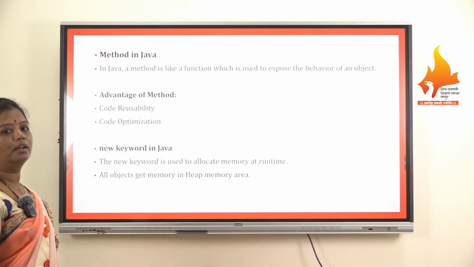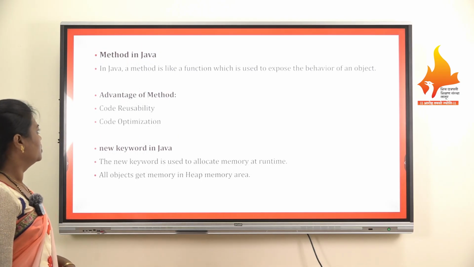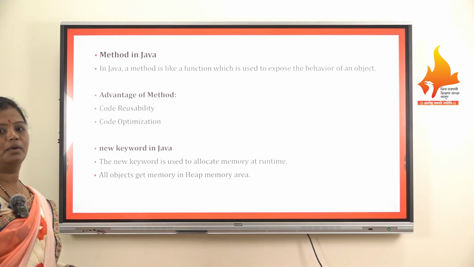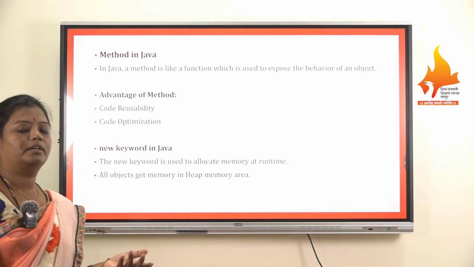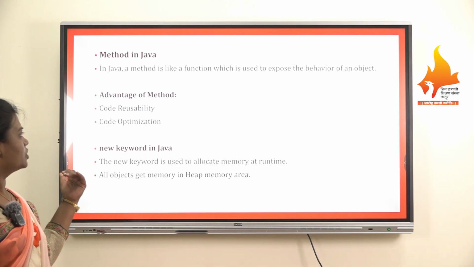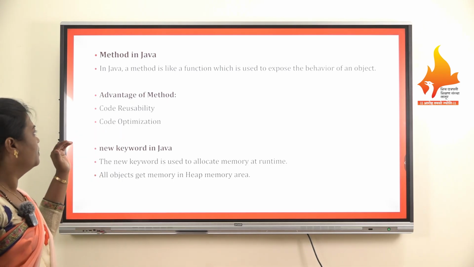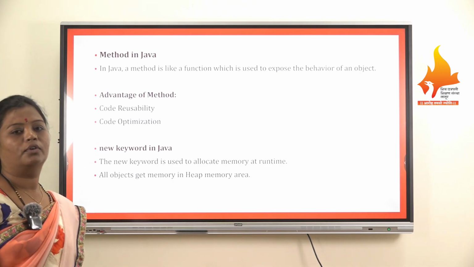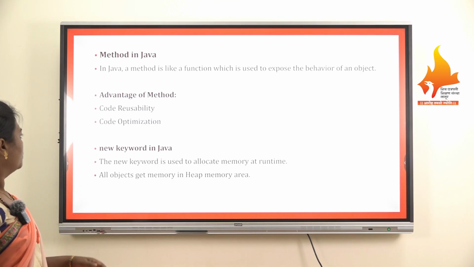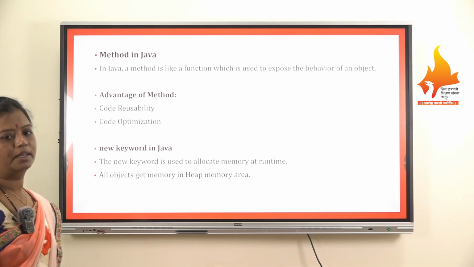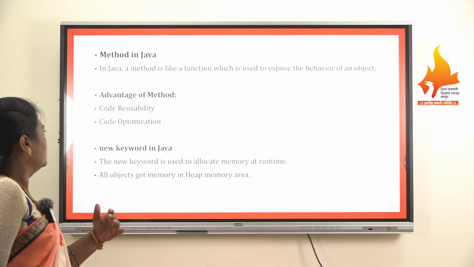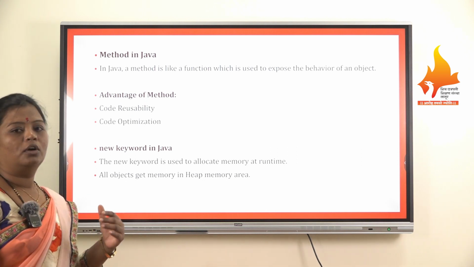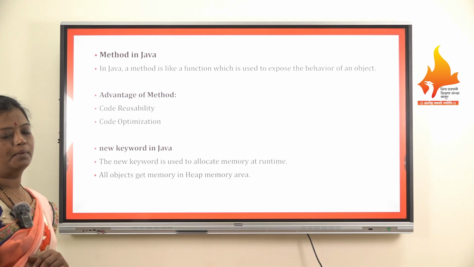So what is a method in Java? A method is like a function. In C programming or C++ programming, we call them functions, but in Java we call them methods. It is used to expose the behavior of an object. What are the advantages of using methods? The first advantage is that we can reuse the code, and the second is code optimization.